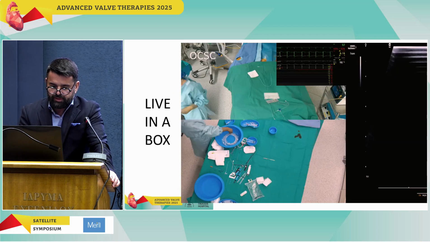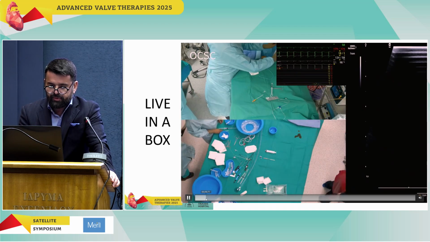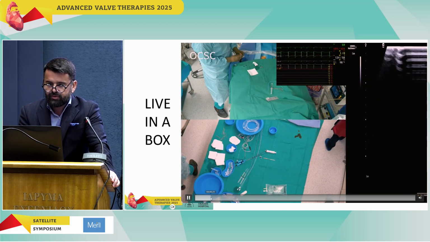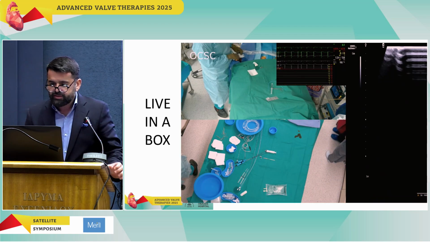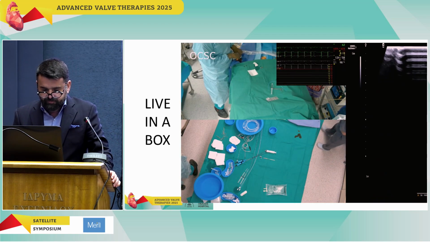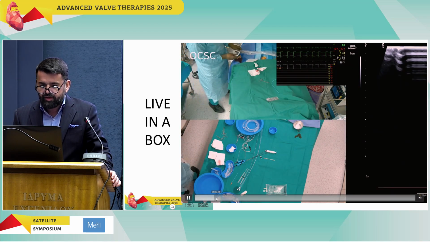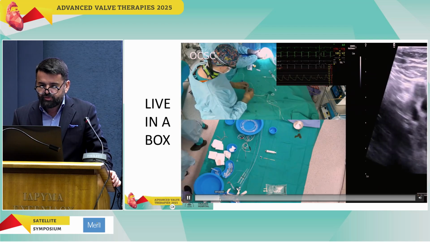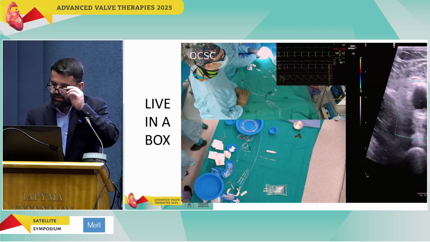So we can start here, our live in a box, and I'll comment on some high points. Here you can see the right radial artery. We put the 7 French sheath. And next, with echo guidance, we proceed to the right femoral artery, as you can see here.